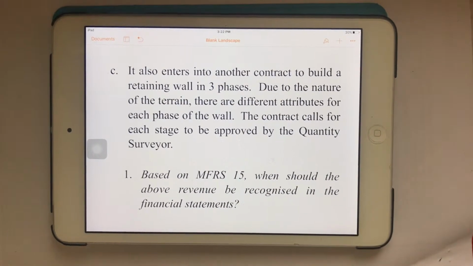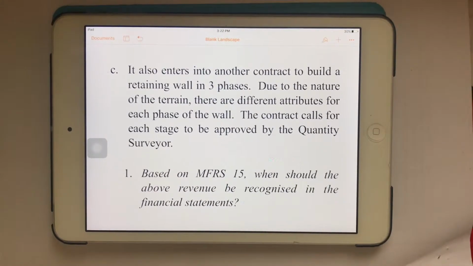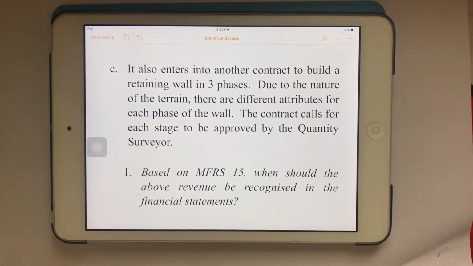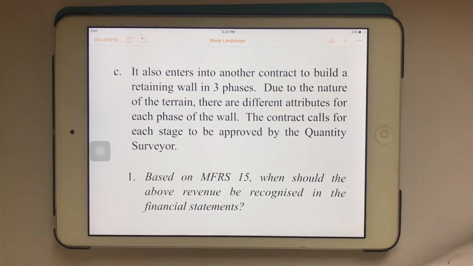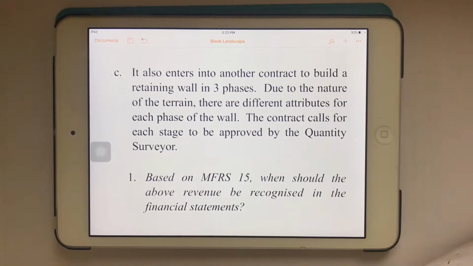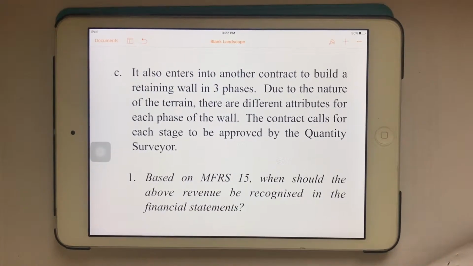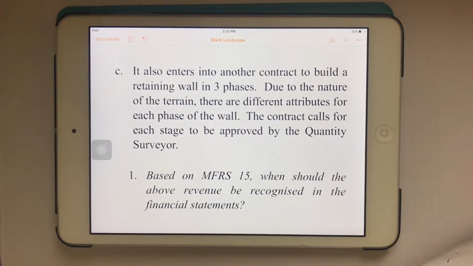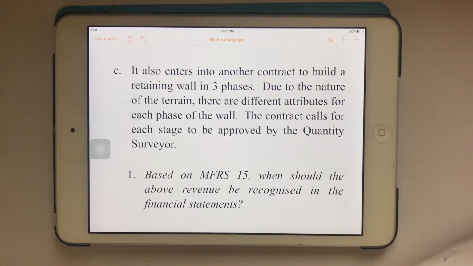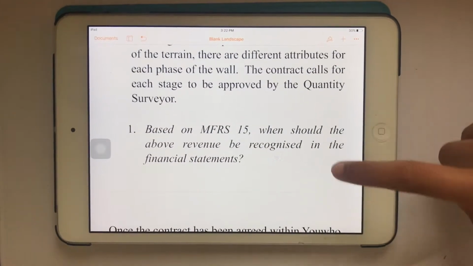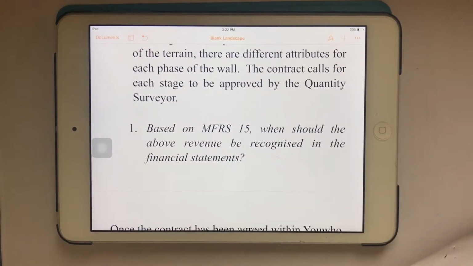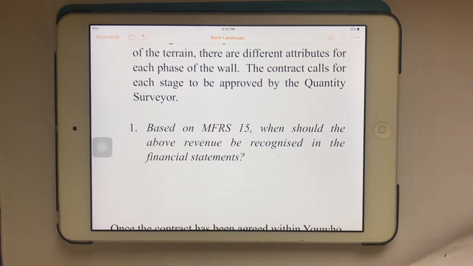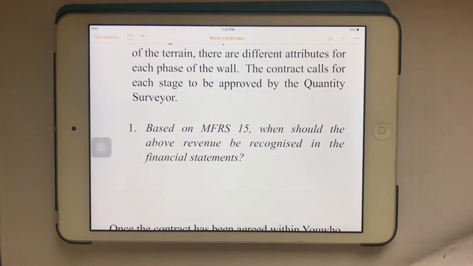So I read the question. It also enters into another contract to build a retaining wall in 3 phases. Due to the nature of the terrain, there are different attributes for each phase of the wall. The contract calls for each stage to be approved by the quantity surveyor. Number 1. Based on MFRS 15, when should the above revenue be recognized in the financial statement?